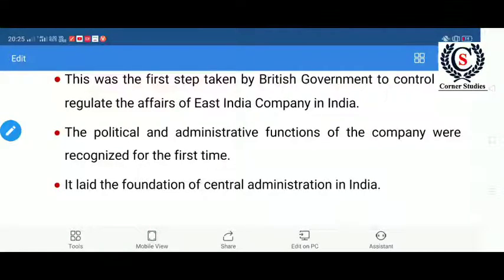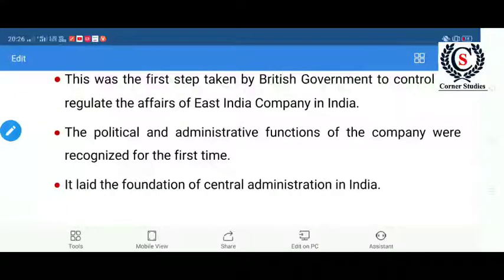And in some exams they asked, who was the first Governor General of Bengal? Lord Warren Hastings. And second, when was the Supreme Court established? In 1774, at Calcutta. Next, through which act was double government, or dyarchy, started? That is Pitt's India Act of 1784, with the Court of Directors managing the commercial affairs and the Board of Control managing the political affairs.